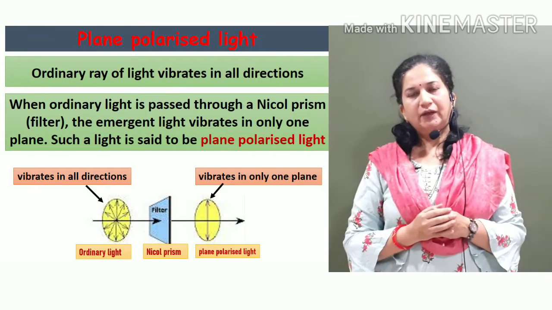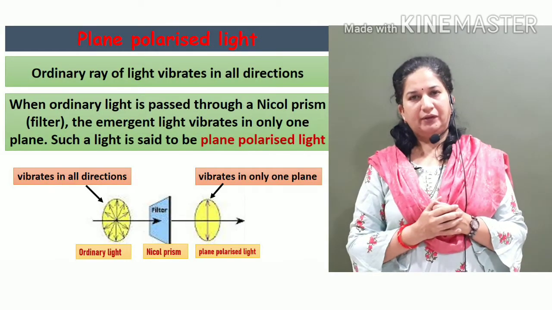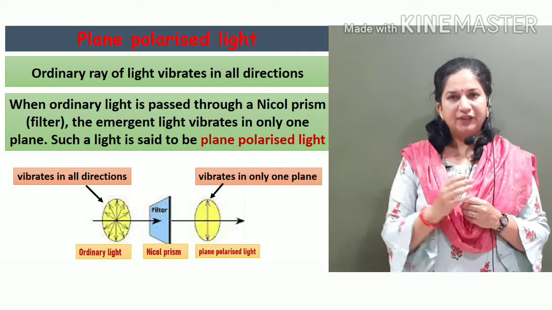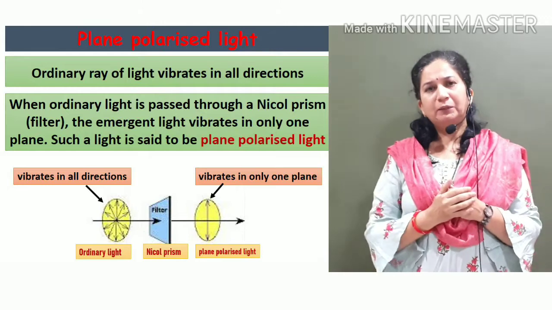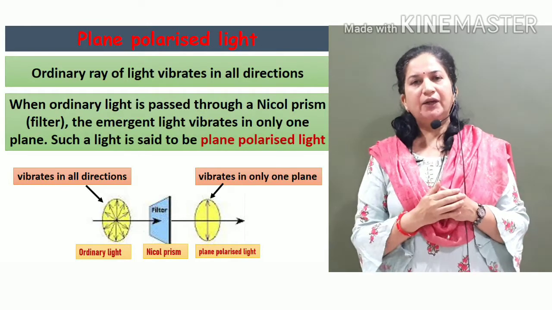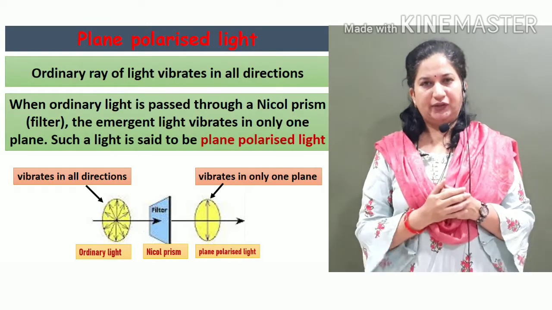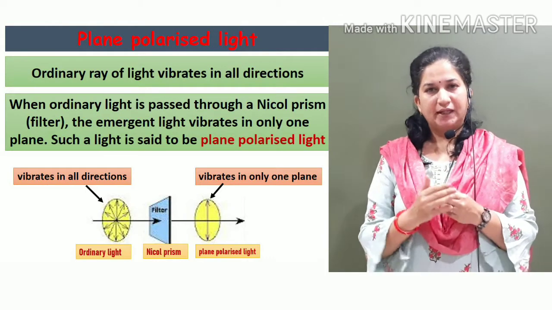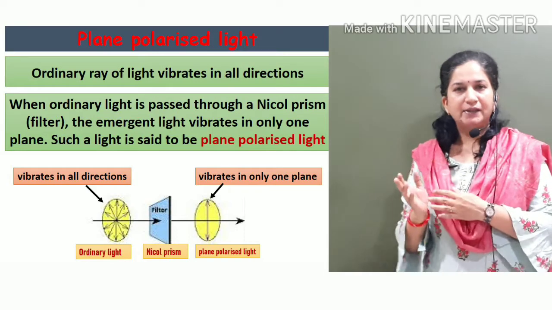Ordinary ray of light vibrates in all directions. When such light is passed through certain filters like Nicol prism, the emergent light vibrates only in one direction. Such a light is called plane polarized light. Take a look at this picture.